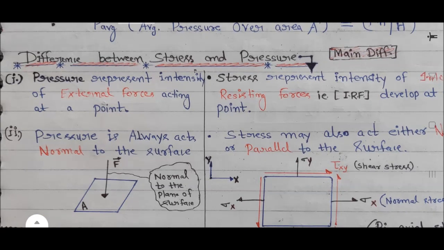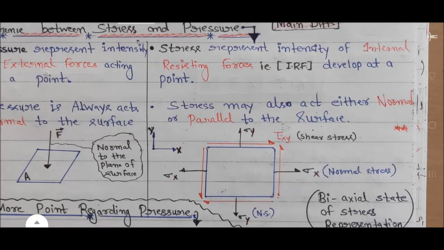The second point of difference between pressure and stress is that pressure always acts normal to the surface. You can see here a surface of area A, and this F vector is the normal force to the plane of the surface. That is called pressure. While stress may act either normal or parallel to the surface. If it is acting in the normal direction, then this is known as normal stress. If it is acting parallel to the face or plane, then this is known as shear stress.